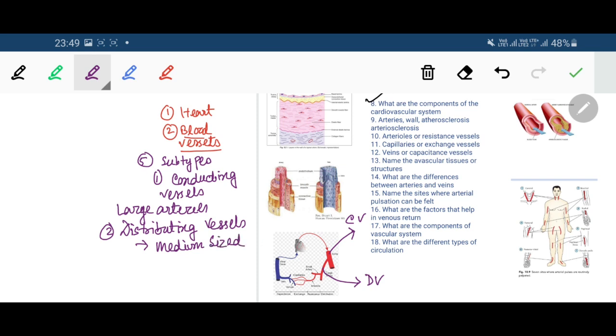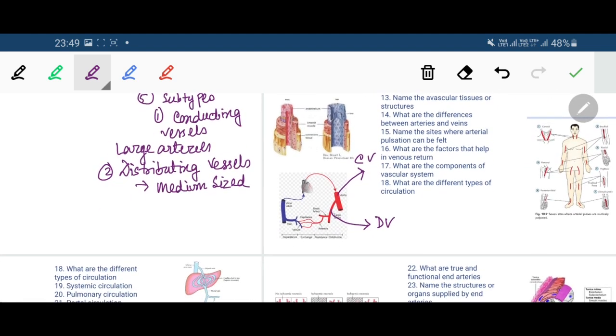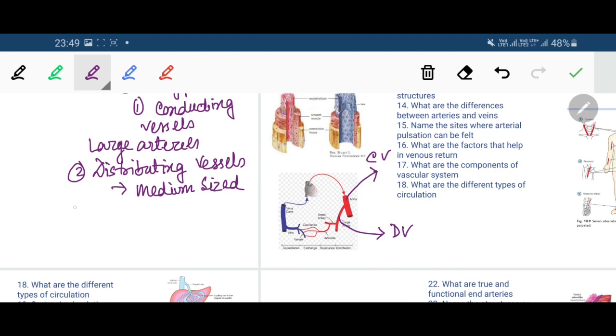Next is the resistance vessels or arterioles. Number 3, resistance vessels, or arterioles.